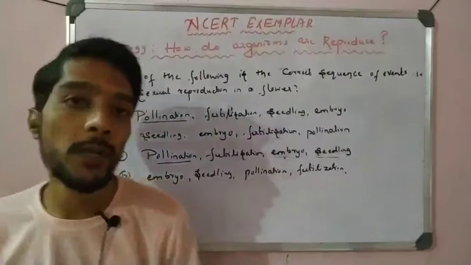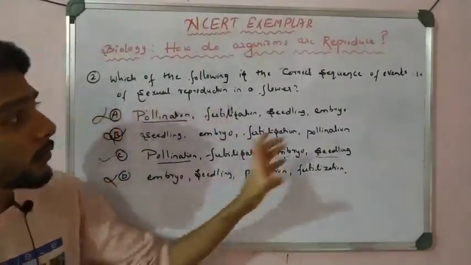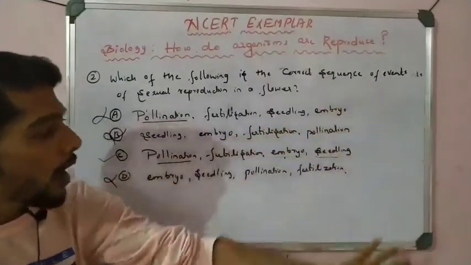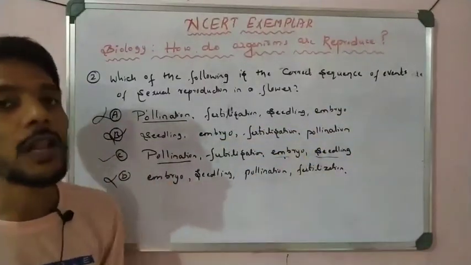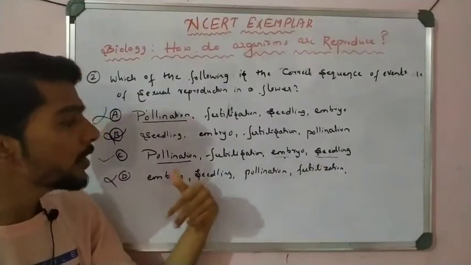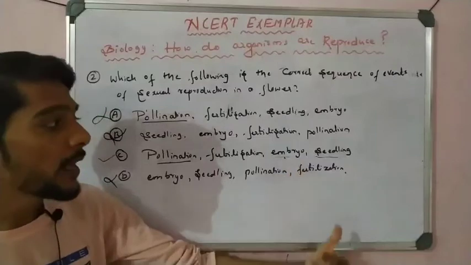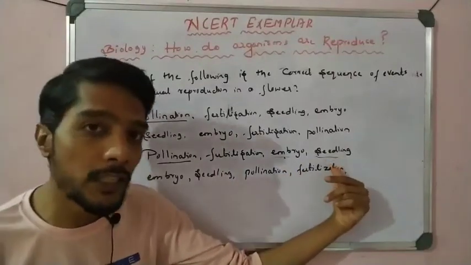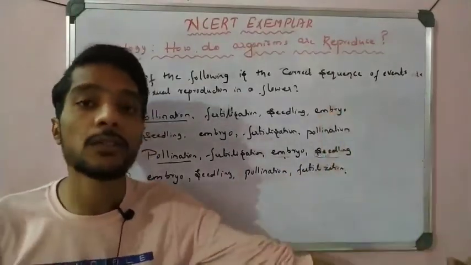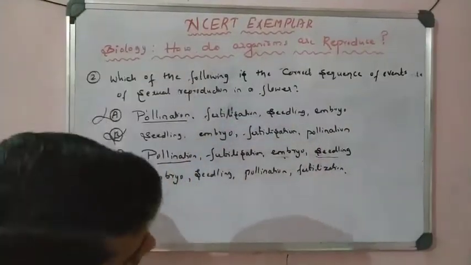Like that you have to be steady while solving the numericals and the MCQs. You have to solve like that, explaining one step at a time. So this process is correct: first is pollination, first is transfer, meeting, and then dividing into a number of cells, and then seed formation takes place, then the seedling in suitable conditions, which is called the germination process, right? So this is about the second MCQ.